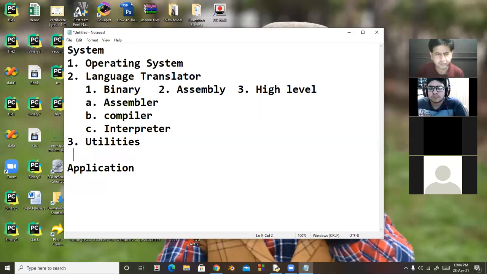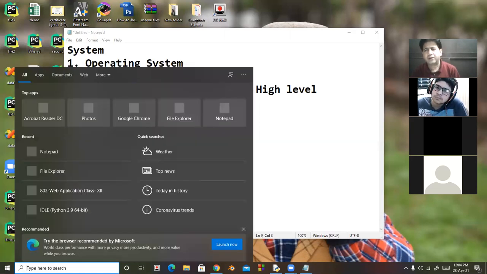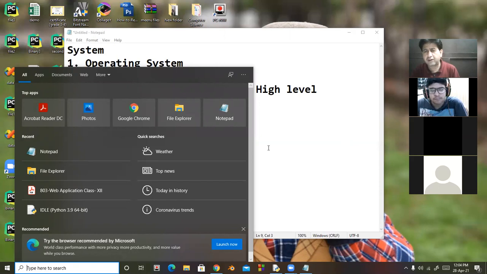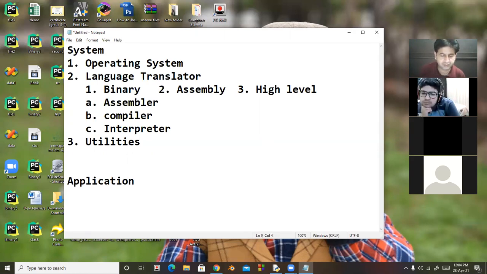So there are different utilities. I have given example in the case of your Windows 7. We have a calculator, we have notepad, we have wordpad. So many utilities are there. These are called accessories, but the common name is utilities. So there are some utilities given in your book.